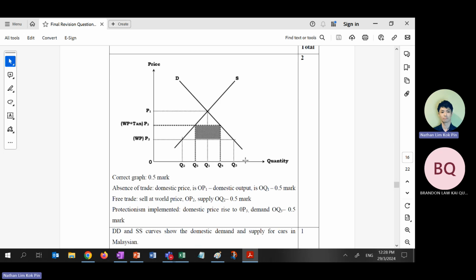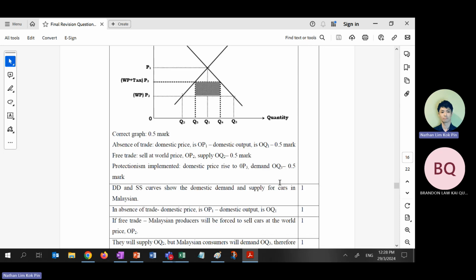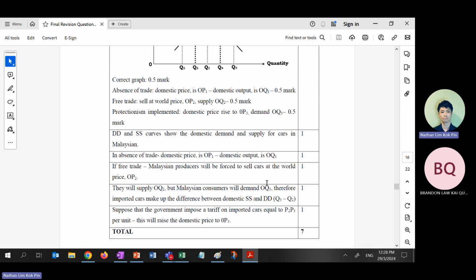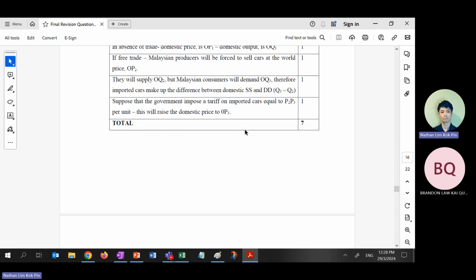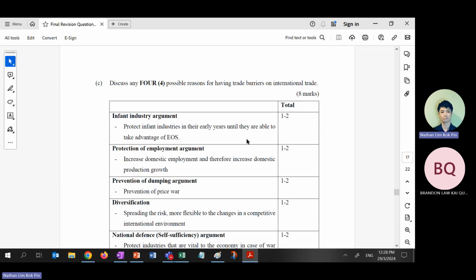Okay, last one. Tariff. Try not to use dotted lines. This one I extracted from Google, so there's a dotted line. Actually use solid line. World price and world price plus tax. PE and QE still use dotted line because it's hidden from the diagram. You cannot see it in the real world. Right? Okay. Diagram normally 2 marks. Demand and supply, QD, QS, all this. Few marks. In the end, 7 to 8 or 9 marks.